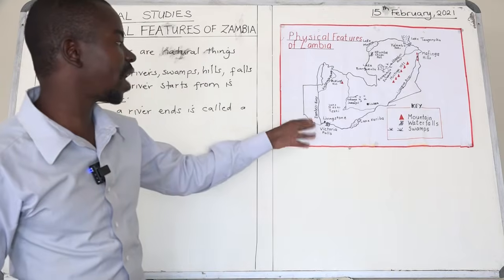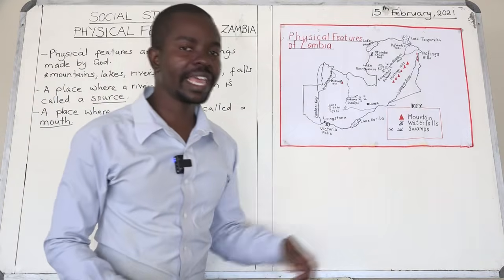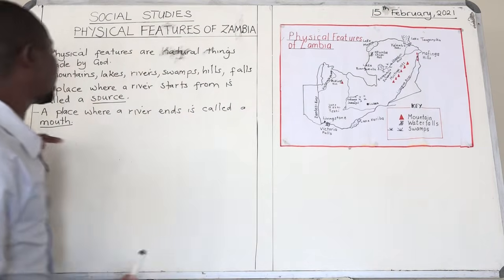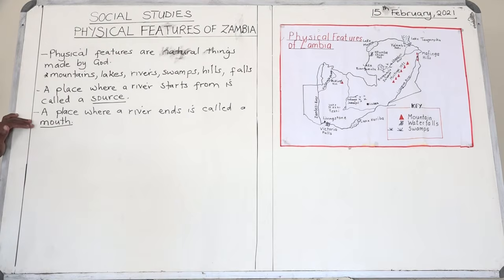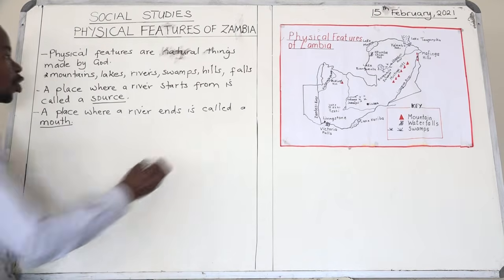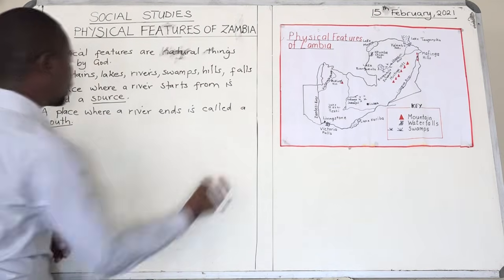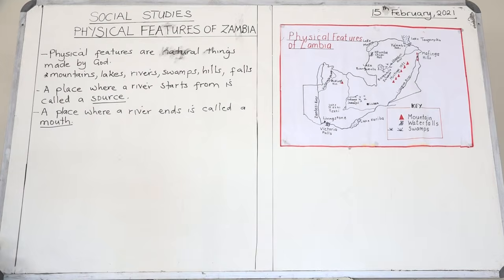Why? Because that's where the Zambezi River ends. So a place where a river ends is called a mouth. All right, so that's it about the source and the mouth, boys and girls.